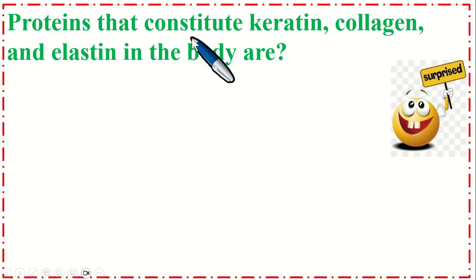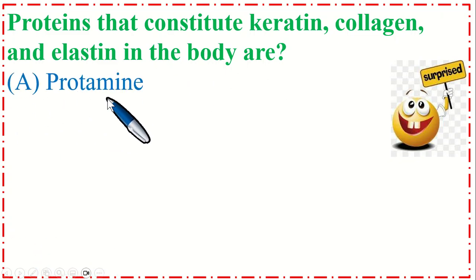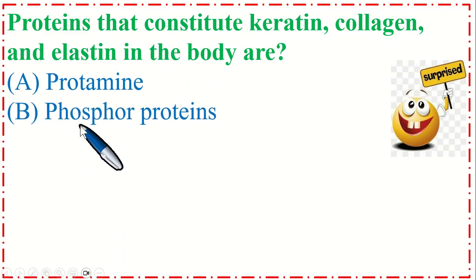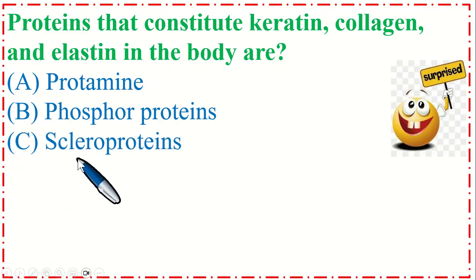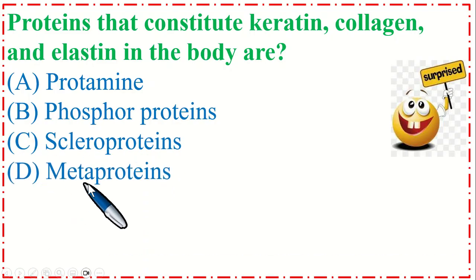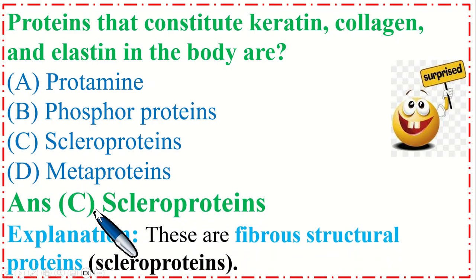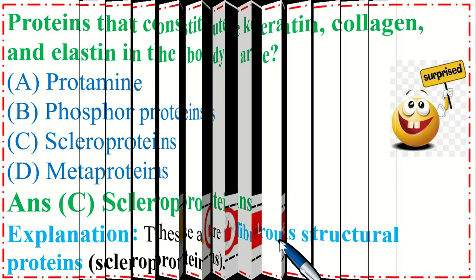Proteins that constitute keratin, collagen, and elastin in the body are option A protamine, B phosphoprotein, C scleroprotein, and option D metalloprotein. So the correct option is C scleroprotein. These are fibrous structural proteins, scleroproteins.